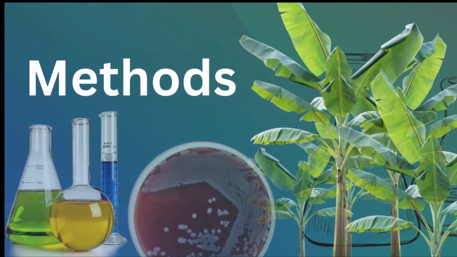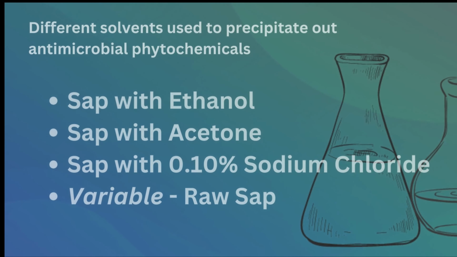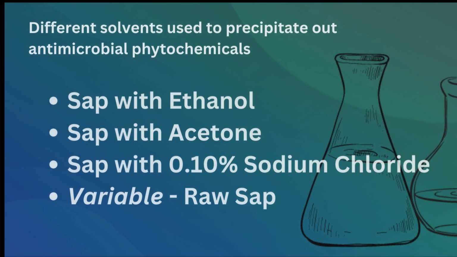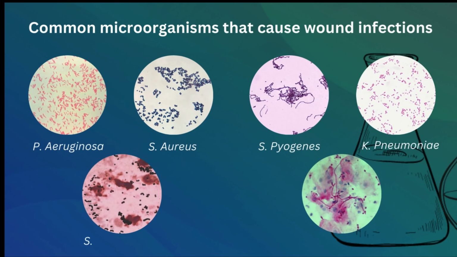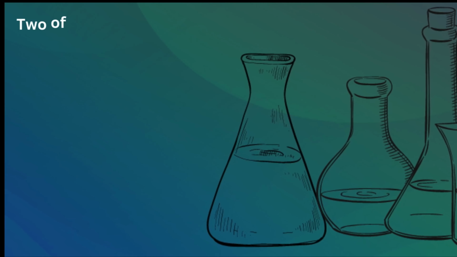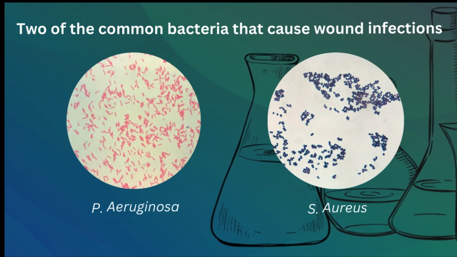How was the project done? Four possible solutions of antiseptic were looked into carefully in the lab. These four solutions were mixtures of sap with ethanol, sap with acetone, sap with 10% sodium chloride, and a raw sap solvent. The results were tested against 5 bacteria and 1 fungus that are commonly found to cause wound infections, namely P. aeruginosa, S. aureus, S. pyogenes, K. pneumoniae, S. agalactiae, and C. albicans.